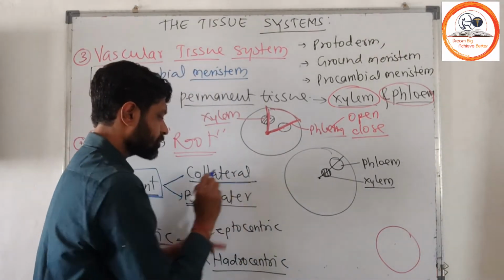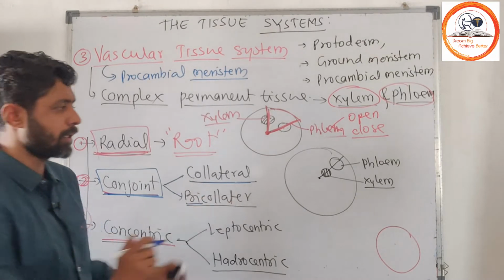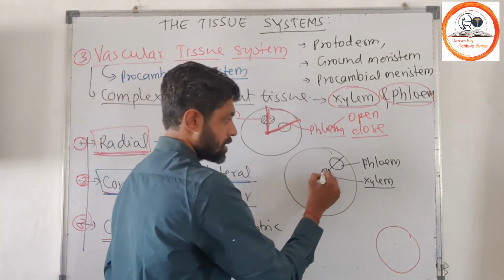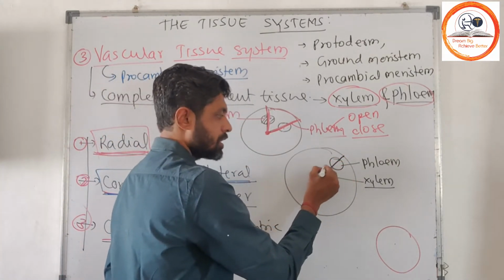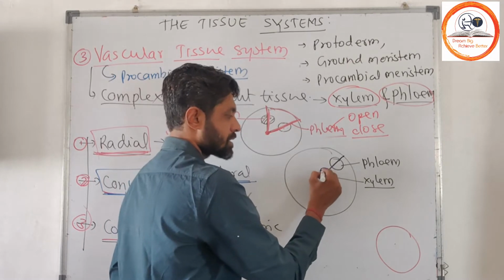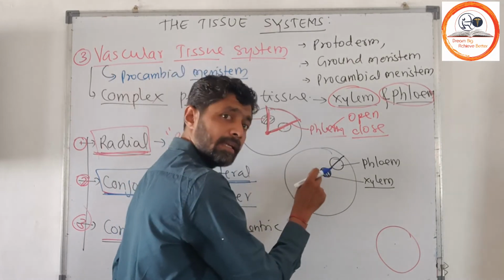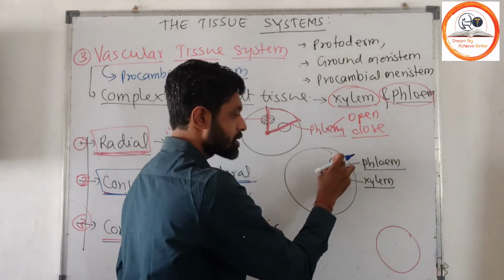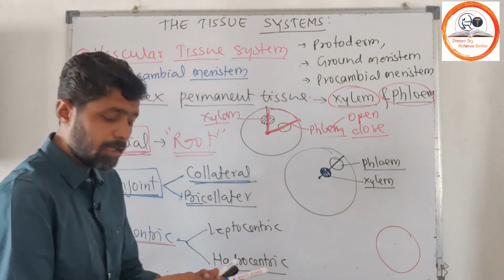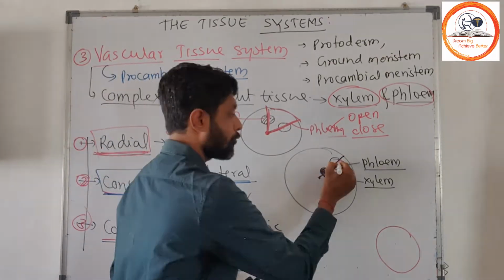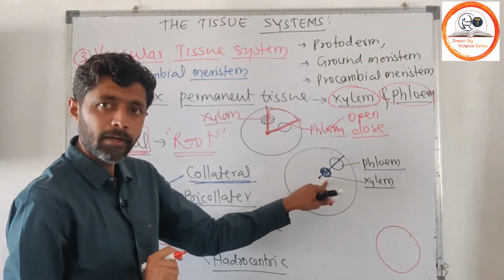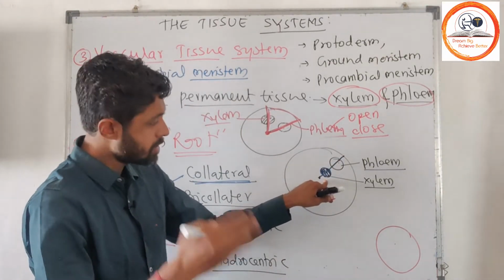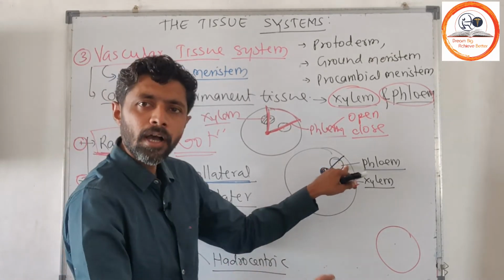So here in the collateral type of vascular bundle, consider this is the same radius, and on this same radius there is xylem on the inner side, and on the outer side there is phloem.